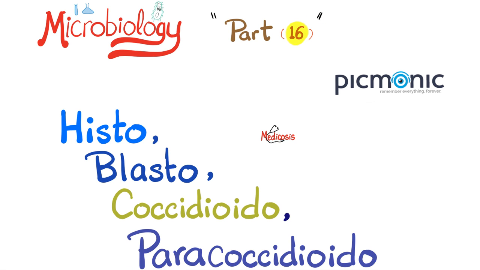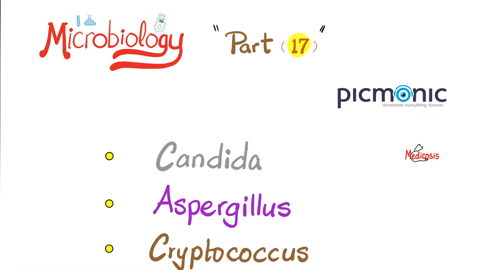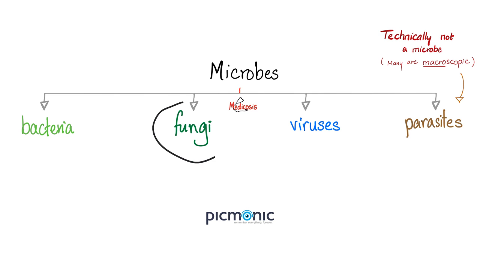And in the last video, we talked about these 4. These are systemic mycoses. They cause systemic symptoms all over the body, not just in one specific area or organ. Today we're talking about Candida albicans, Aspergillus fumigatus, and Cryptococcus neoformans. And these are fungi, of course.